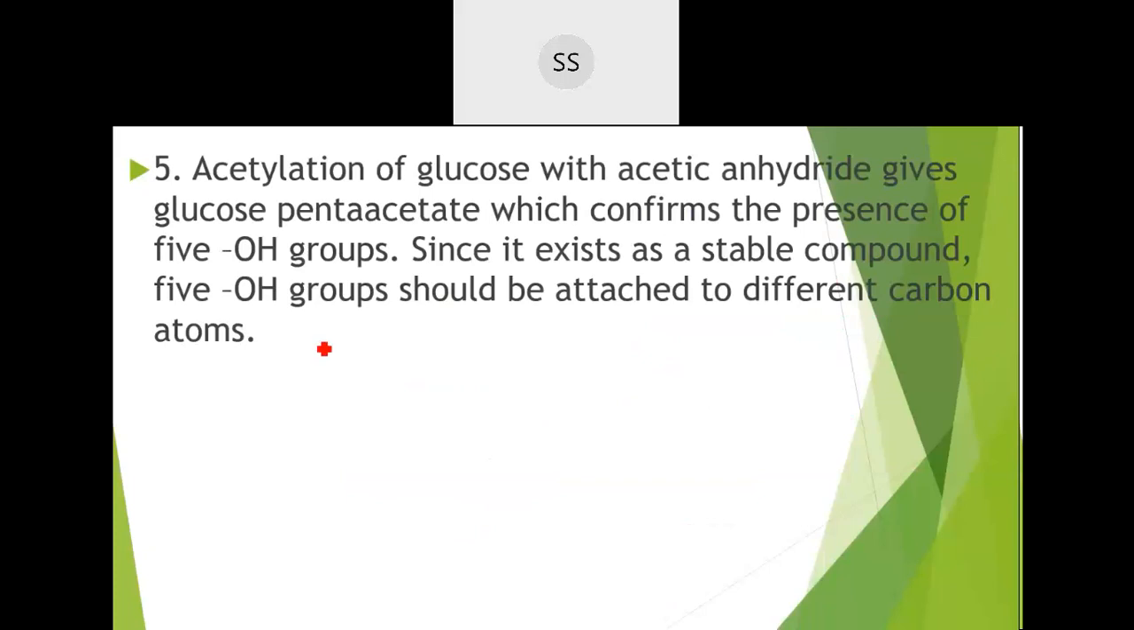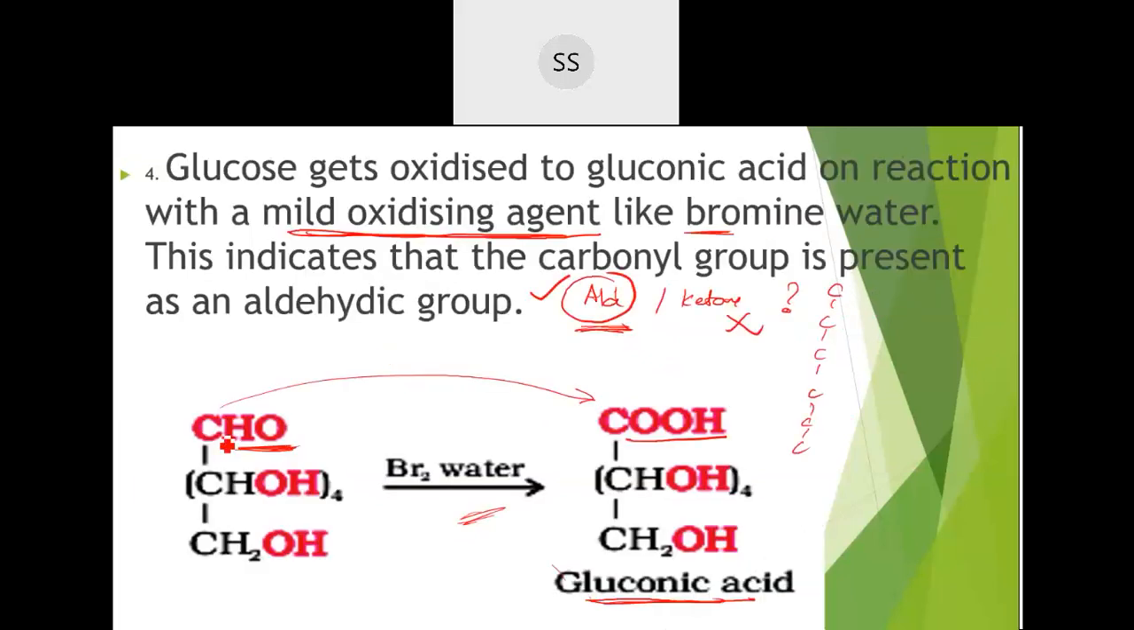Now see, the aldehyde group has been confirmed, and the aldehyde should be present on the terminal side. It cannot be in between. In between means it will be like this, no? First they got to know that the carbon is in a straight chain. If it is in between, it will be a ketone group, and a ketone group will not answer. So one more thing is confirmed, that the aldehyde group is present on the terminal side, meaning the starting one is the aldehyde group. That is also found out through this reaction.